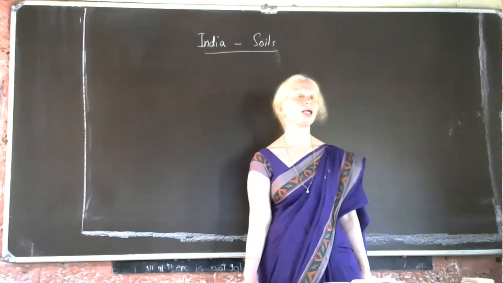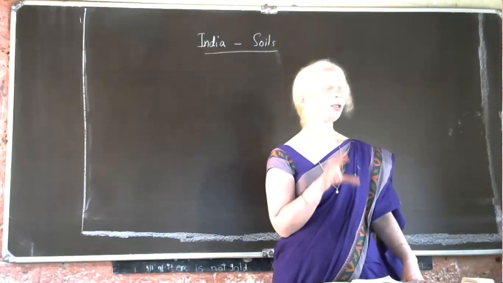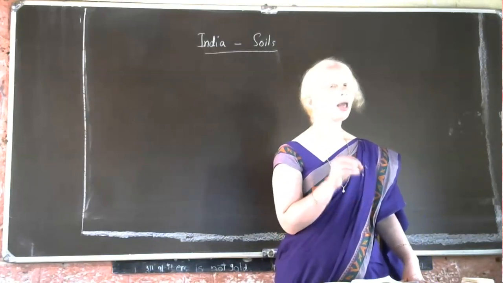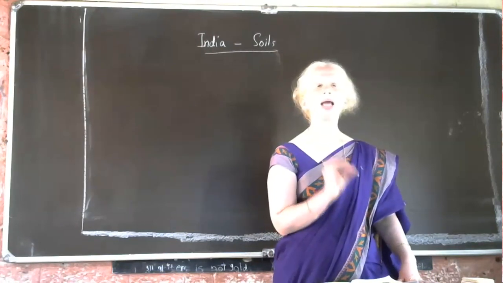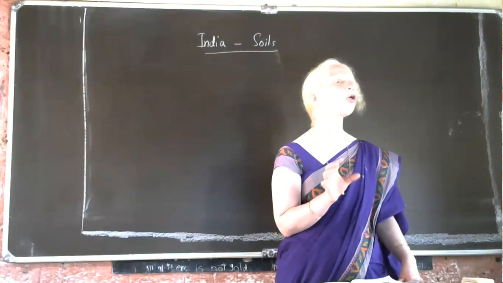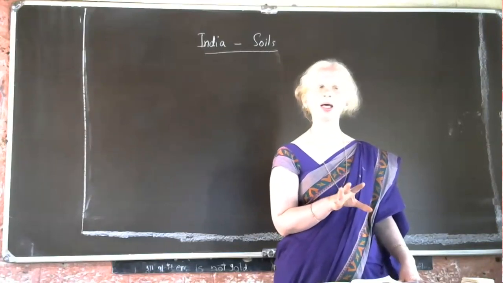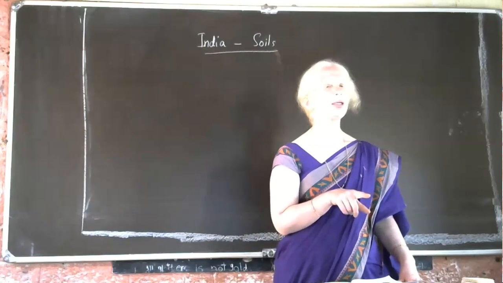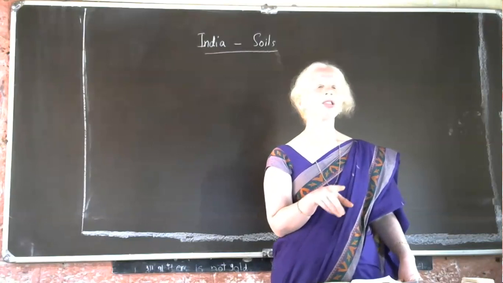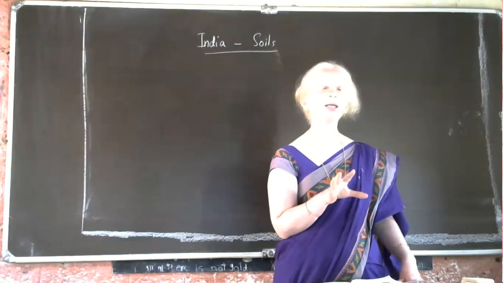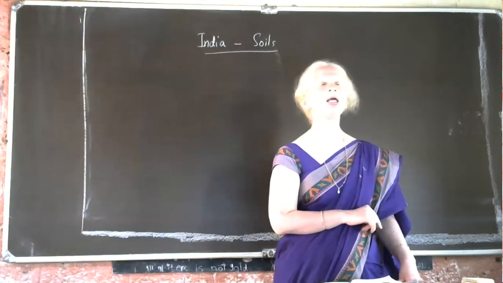How is laterite soil formed? Actually, laterite soil is formed in the regions which get heavy rainfall and high temperature. So that is why laterite soil can be found in the tropical regions. Heavy rainfall and high temperature regions, which are they? Tropical regions. So this laterite soil is formed in the regions which get high temperature and heavy rainfall.